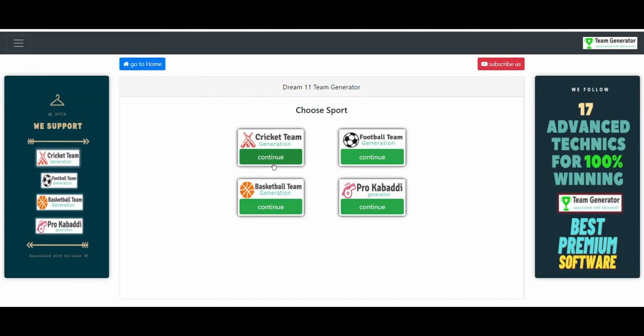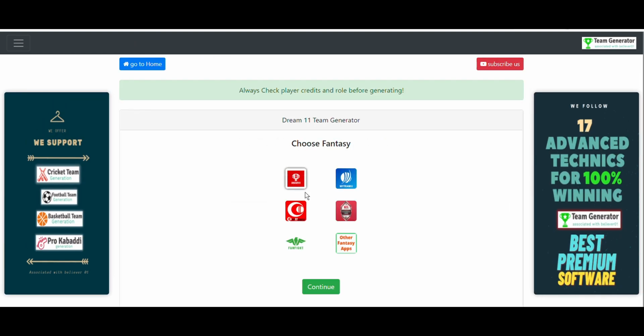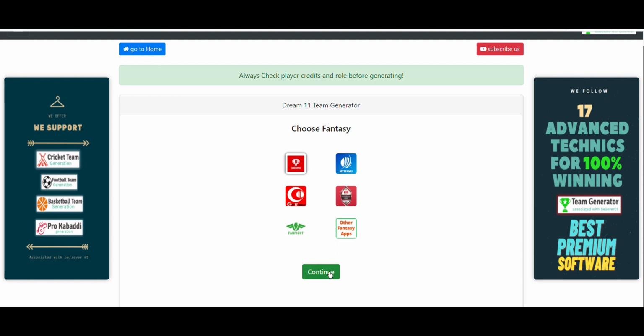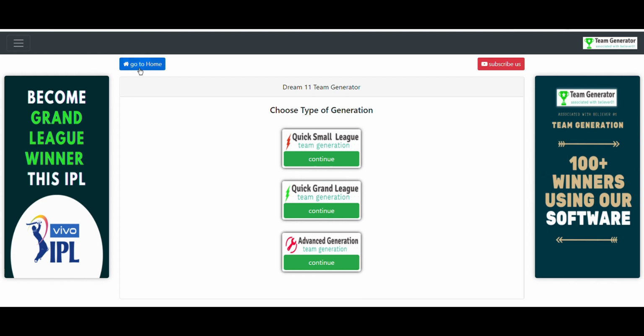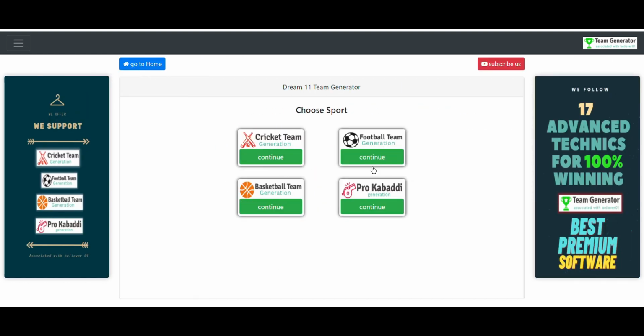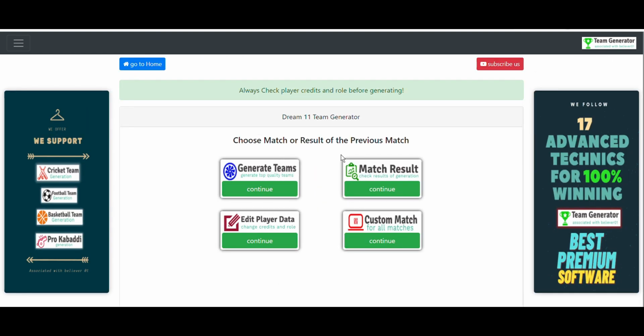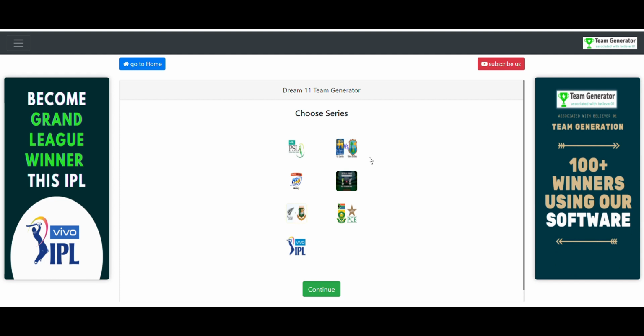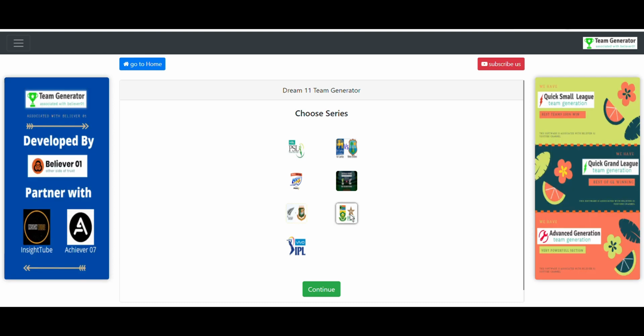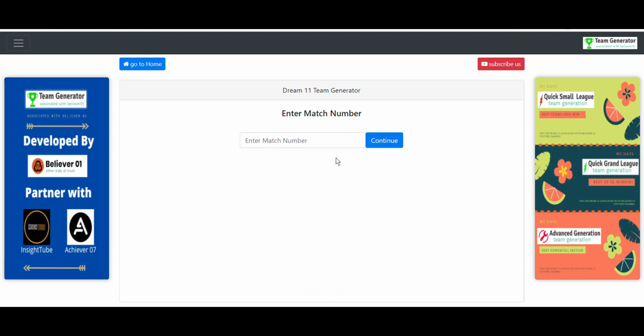As I have already told you, I have given match number 1 to this generation. So let me quickly go to the home, and let me quickly go to cricket, which is Dream11, and after that South Africa versus Pakistan. So sorry, after that you have to click on cricket. I have already generated the teams, right? So let me quickly check the results of the teams. This is a section where you can see the results of your generated teams. This is a very premium and very useful section in our software.